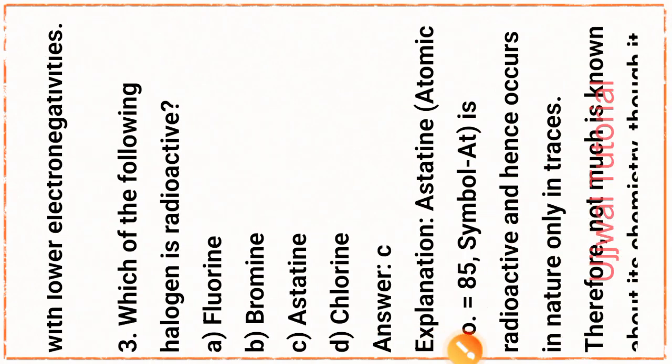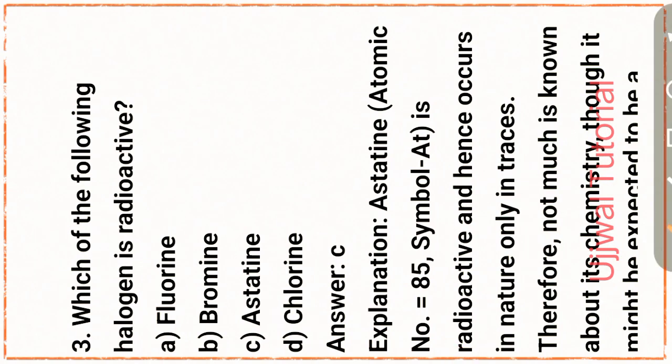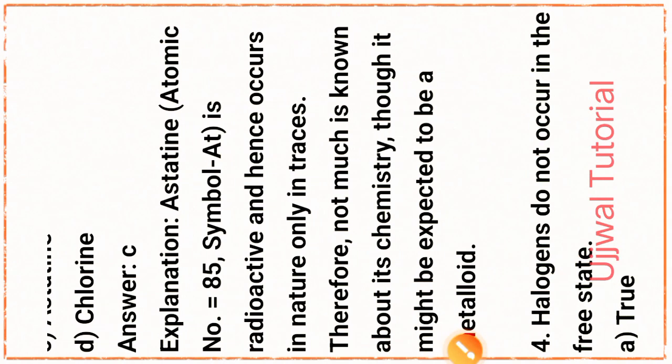Next question number 3. Which of the following halogens is radioactive? That is option C, astatine. To explain this part, astatine, with atomic number 85 and symbol At, is radioactive and hence occurs in nature only in traces.